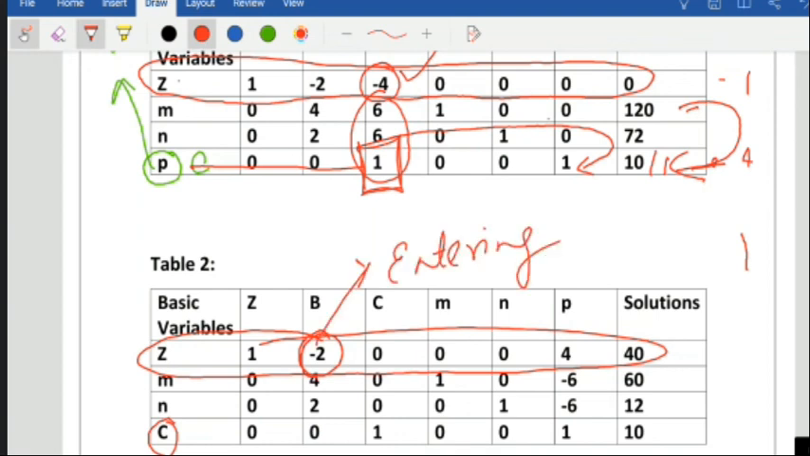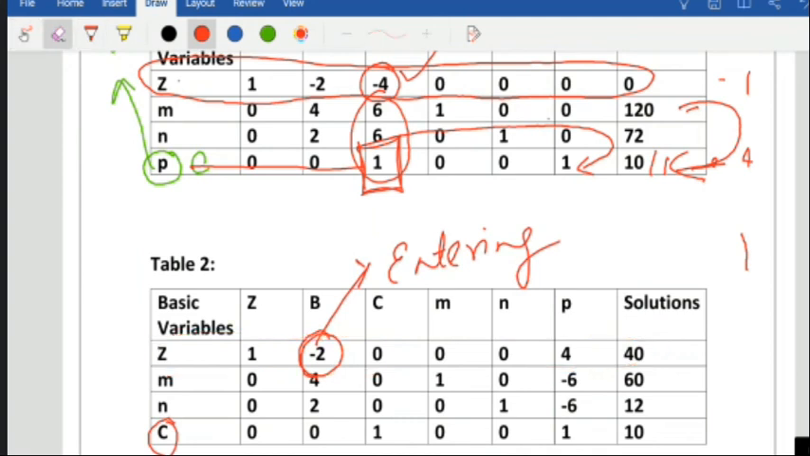Now divide once again here. So 40 by -2, 60 by 4, 12 by 2, and 10 by 0 we cannot divide. So it is -20, it is 15, and it is 6. So here we'll take the least positive. The least positive is this value here.